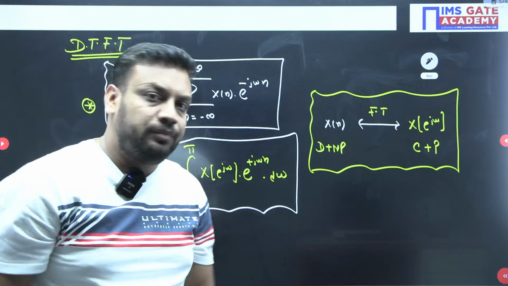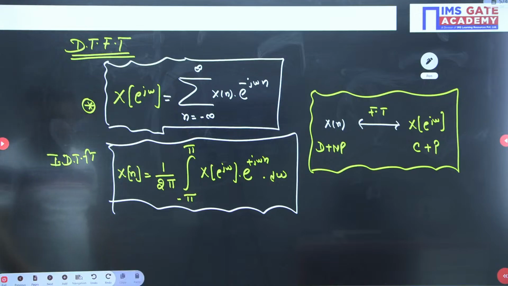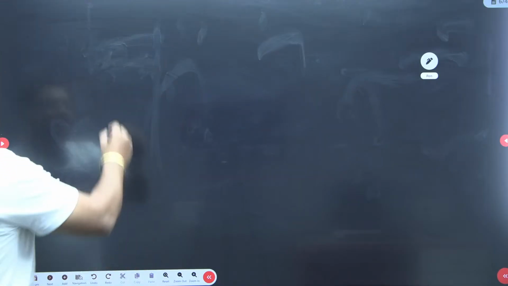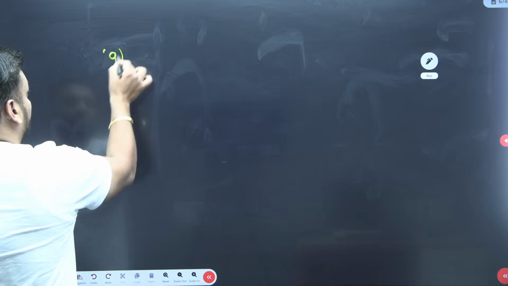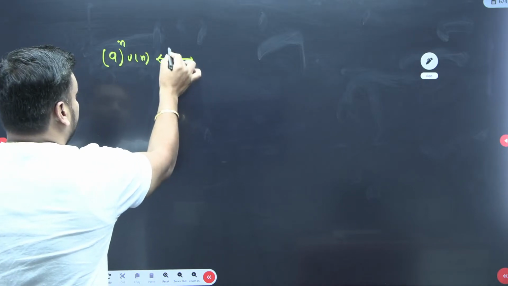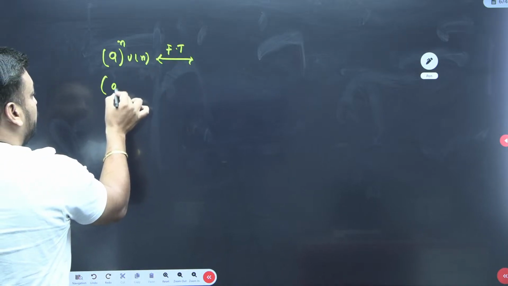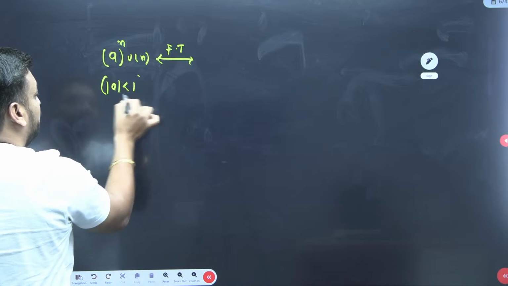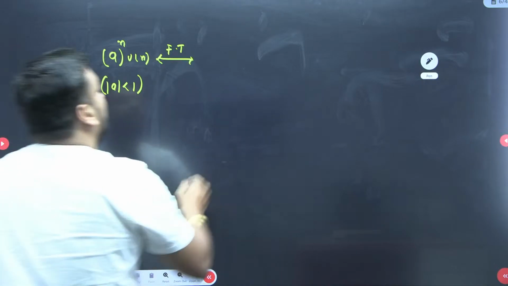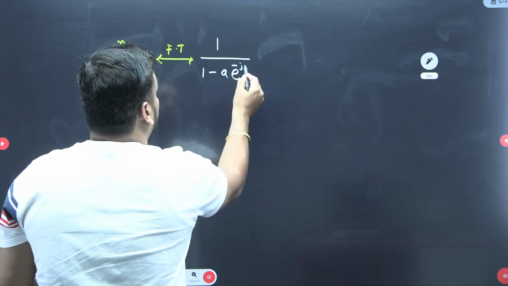Last to last class, I hope you remember. So this is all about the last class revision, guys. In the last class we noted that for a to the power n u[n], the Fourier transform is only possible if mod of a is less than 1. Then the Fourier transform is nothing but 1 upon 1 minus a e to the power minus j omega.